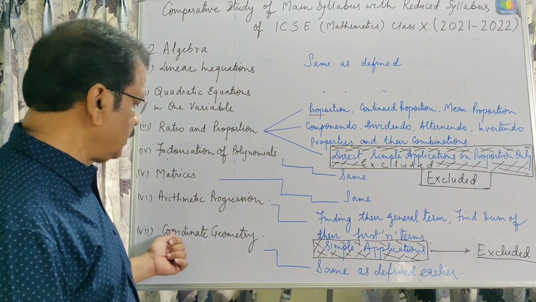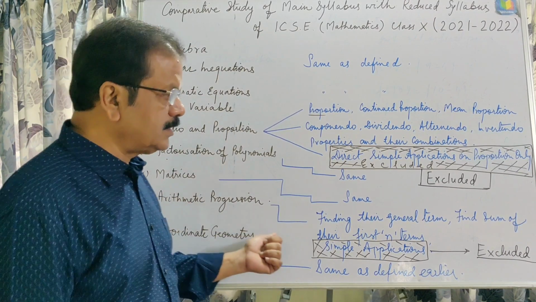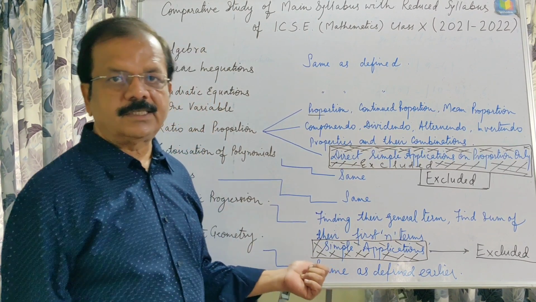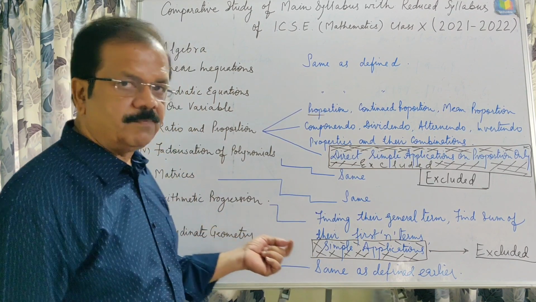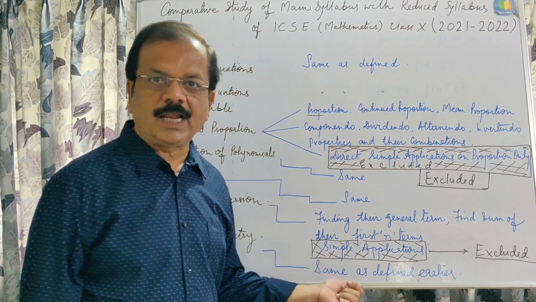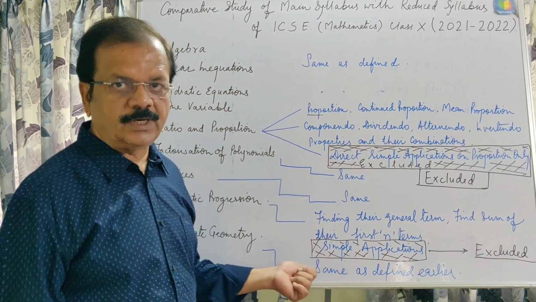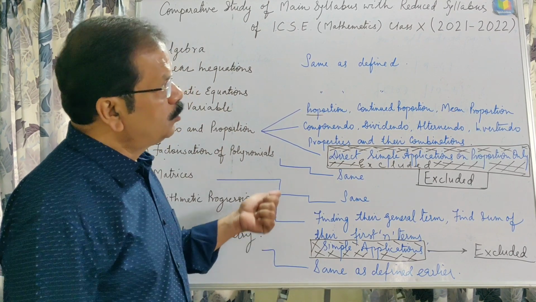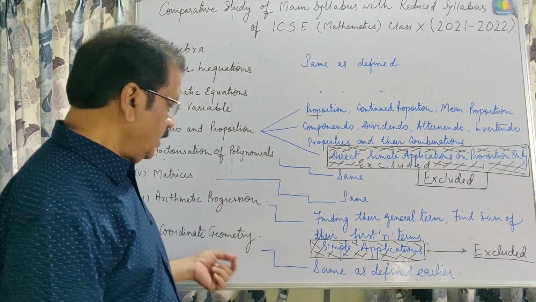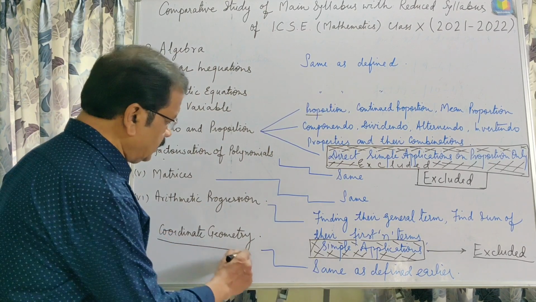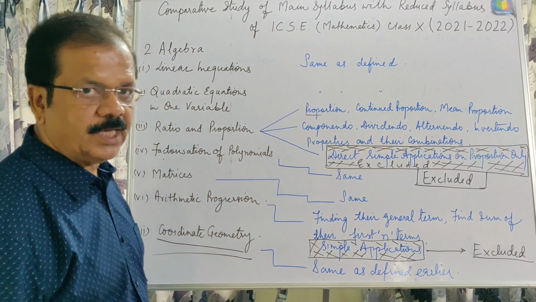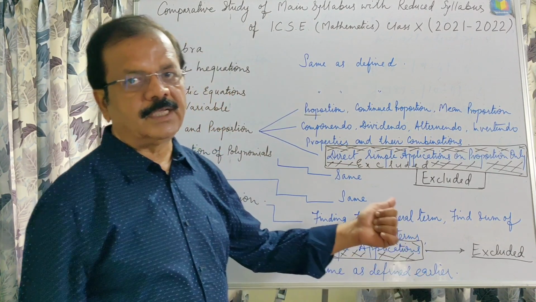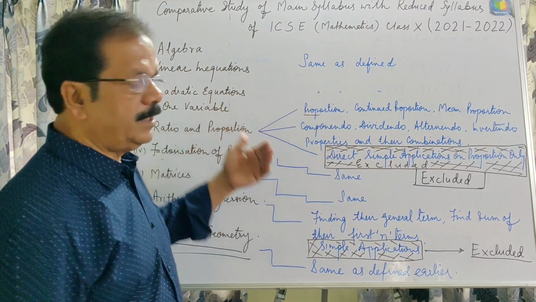Now the seventh chapter, coordinate geometry: nothing is excluded or included in coordinate geometry. Though last year the topic of parallel lines and perpendicular lines was excluded, this year it is there in the 2022 board examination. That is, there is no change in coordinate geometry this year with this reduction. All the points which were already defined in the beginning of the session are there. Now the next unit.